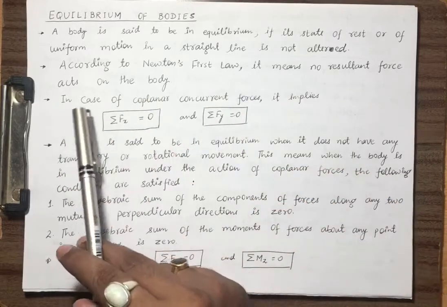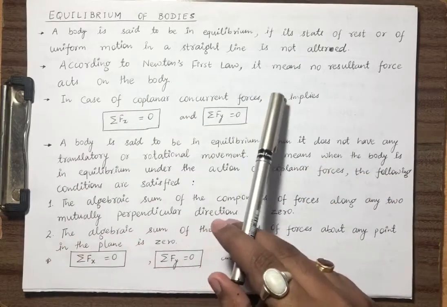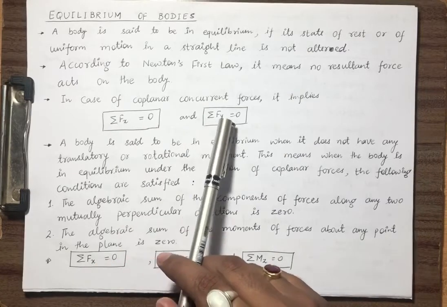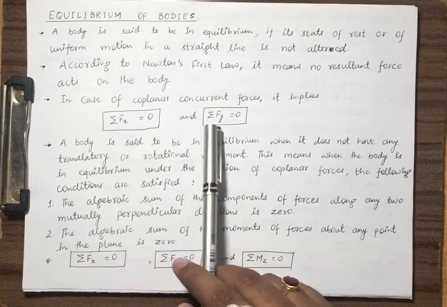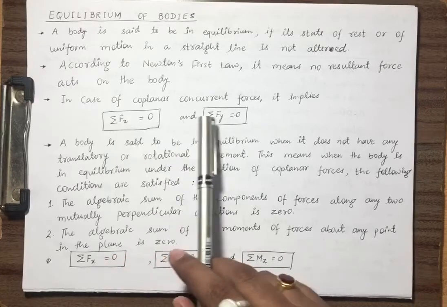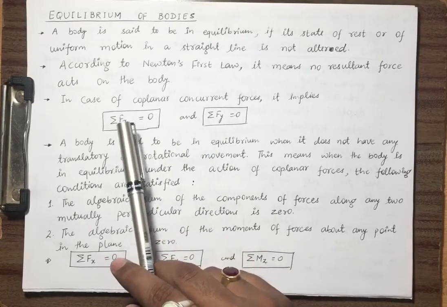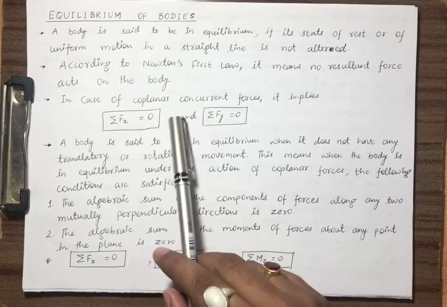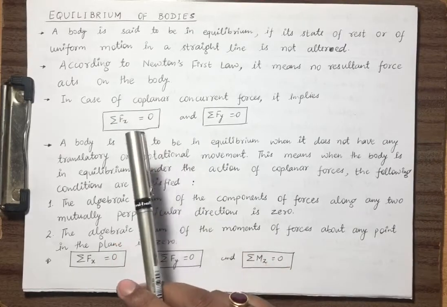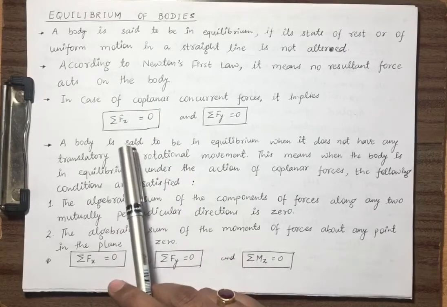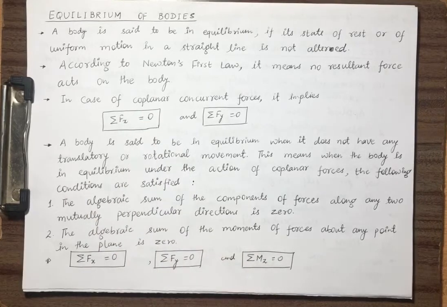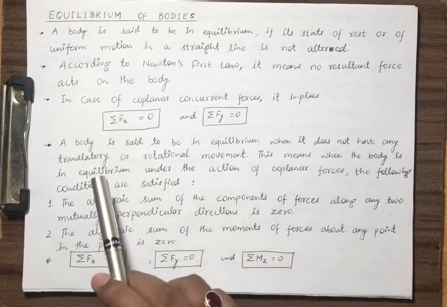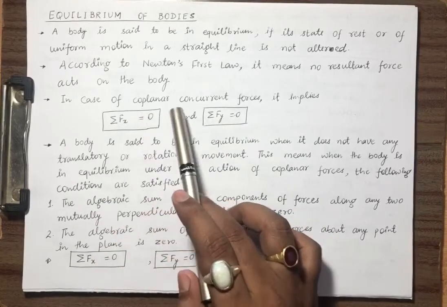In case of coplanar concurrent forces, it implies summation Fx should be 0 and summation Fy should be 0. If x and y are the two perpendicular axes, it is not necessary that you choose x and y. For any two axes which are perpendicular to each other, the sum of the forces along those two axes should be 0. But as a convention, we are taking x and y here. So this was for coplanar concurrent forces.